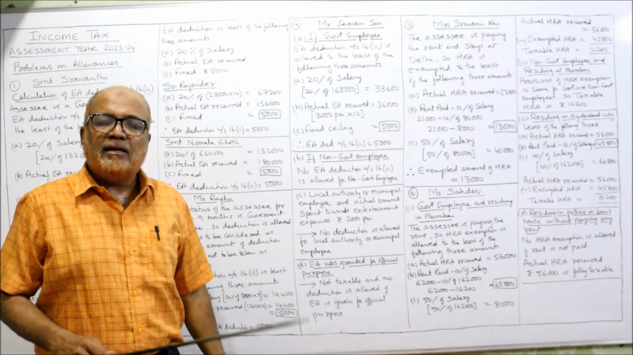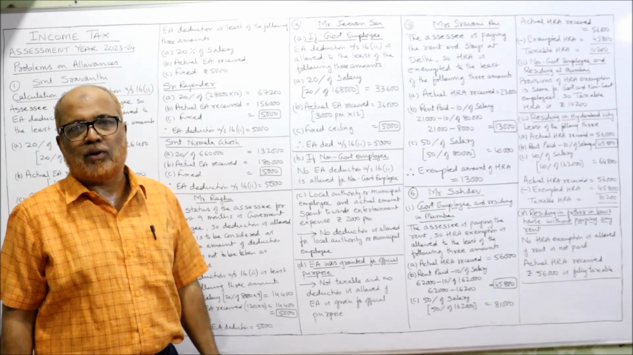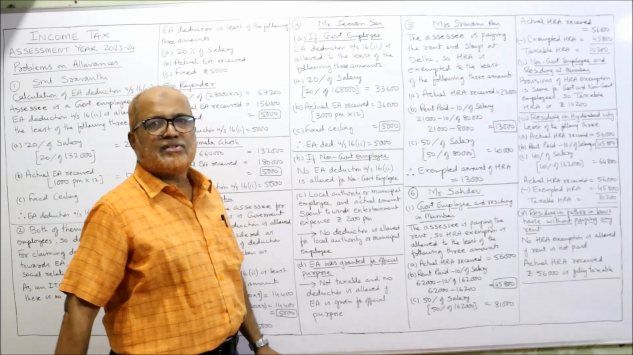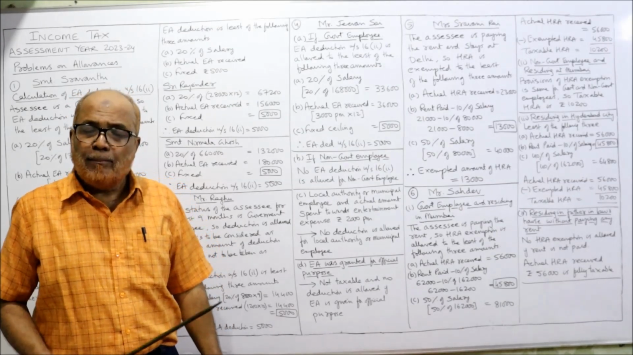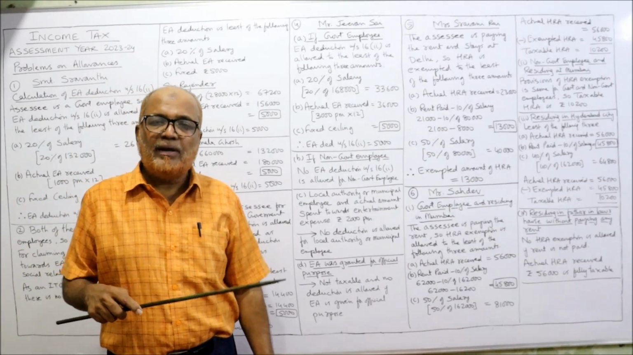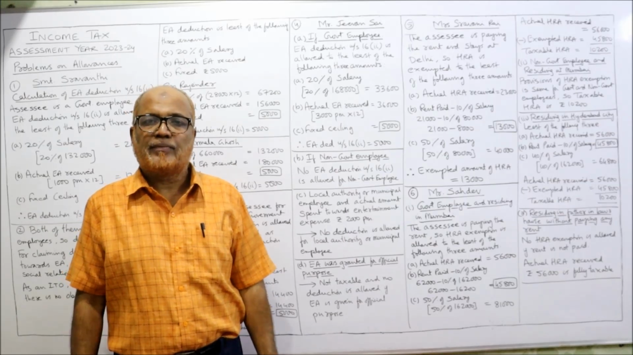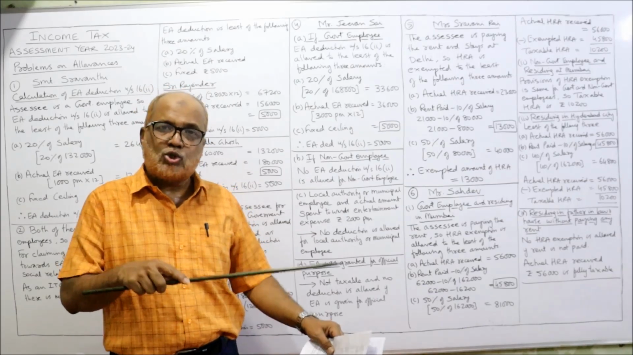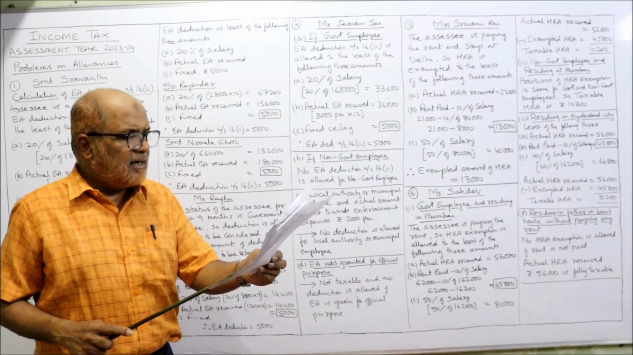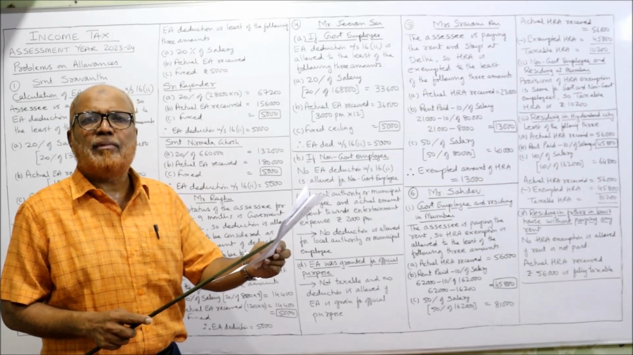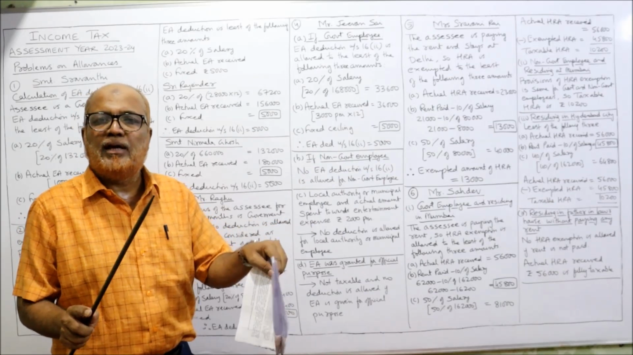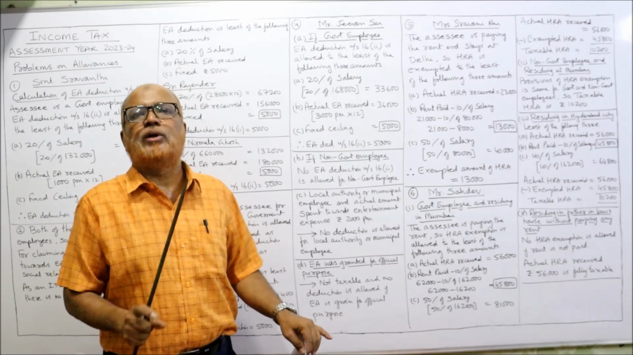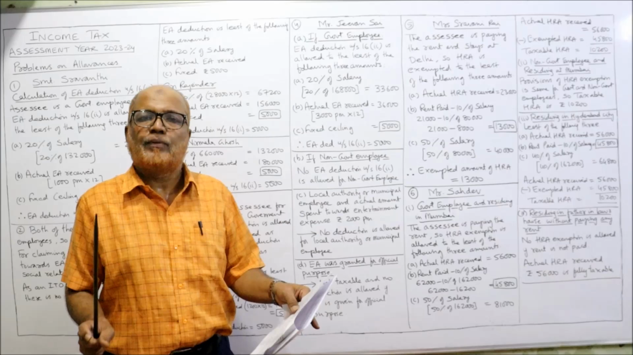Rent paid minus 10% of salary. This is the second point. Rent paid is 21,000, that is given. 10% of salary. Here salary means basic pay only, but DA will be included if it enters for retirement benefit. If specifically given that DA is entering for retirement benefit, that DA should also be included in the salary. But here DA is not entering into retirement benefit. Only DA is given, don't include. If the wording entering for retirement benefit is there, then only you should include. Otherwise, we should not include DA, only basic.